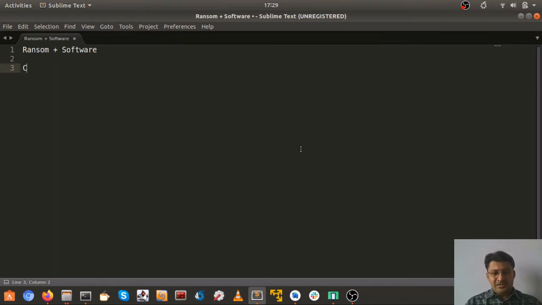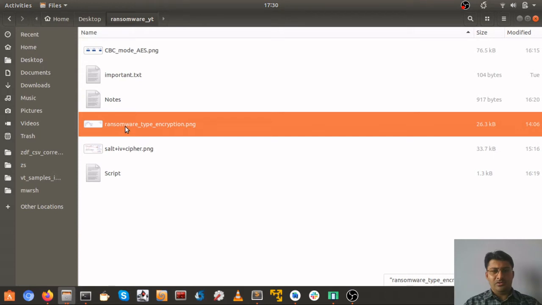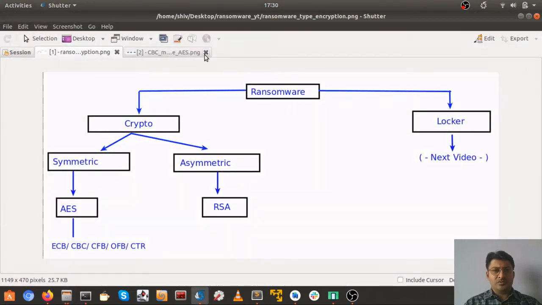So when I say captive your data and release your data, this is basically nothing but encryption and decryption. Yes, there are different types of ransomware, which I'll show you in this video, which don't completely work on encryption and decryption, but for now understand this is the basics of ransomware. For the purpose of simplicity, I have made this raw image which will be easy for us to understand the ransomware types.